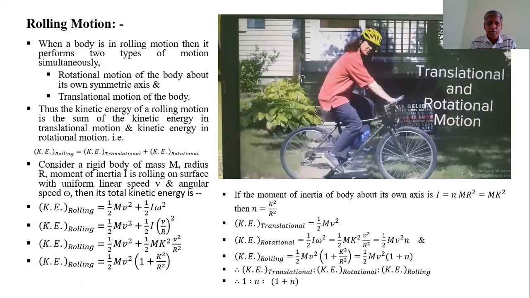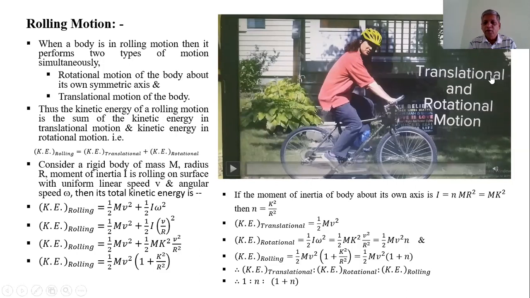When a body is in rolling motion, then it performs two types of motions. One is rotational motion of the body about its own symmetric axis, and the other is translational motion of the center of mass of that body.